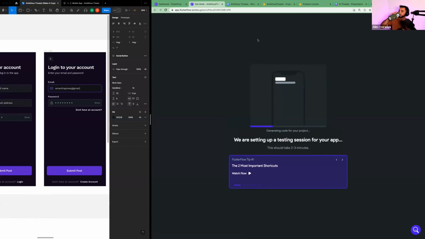So when we click on the button, nothing happens, right? So let's click on add action. And this action that we have is called navigation. And we're going to find the navigate to action. This is an action that takes a user from one place to another, hence the word navigation. So when a user clicks on create account with email, we're going to take them to the create account page.